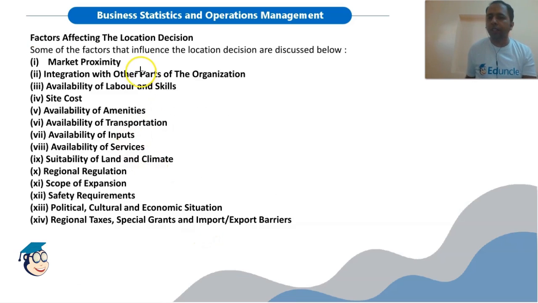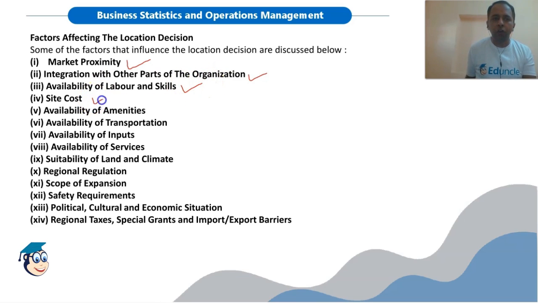There are various factors which affect a location decision. These factors are market proximity. There should be a market for your product and service. Integration with other parts of the organization, like transportation, banking, insurance and all other services. Availability of labor and skills. The labor and required skills should be easily available.